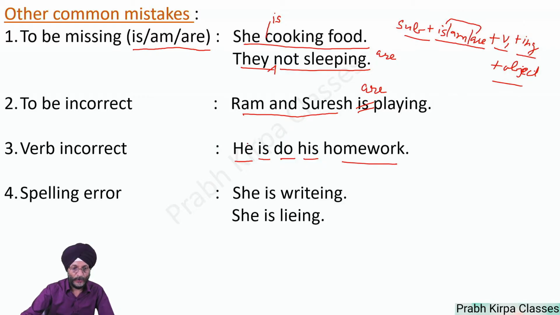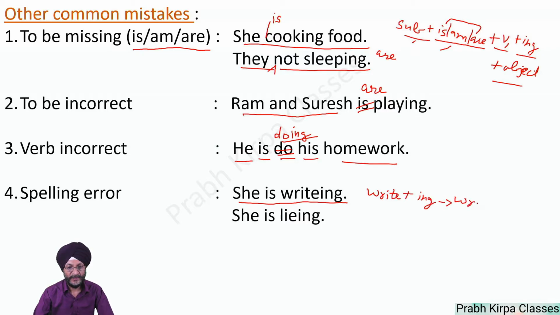In the next sentence, he is do his homework. So as you know, subject is okay, is is given, do is the first form of the verb, and we will add ing. He is doing his homework. Then the next example of other common mistakes is spelling error. She is writing. When we convert write plus ing, it becomes writing.